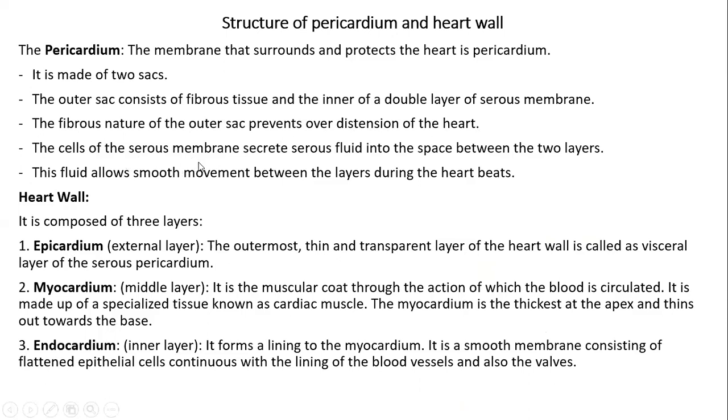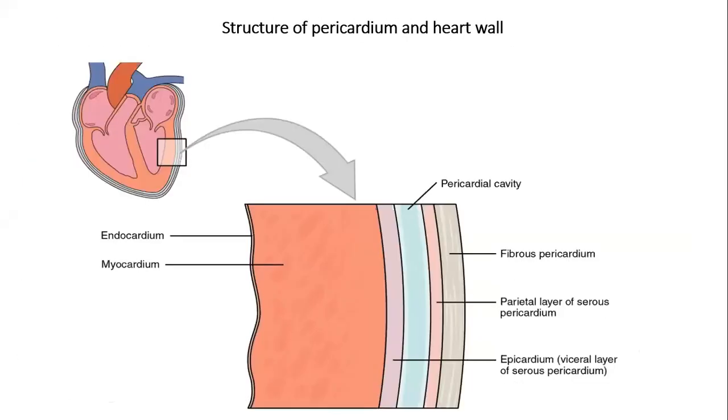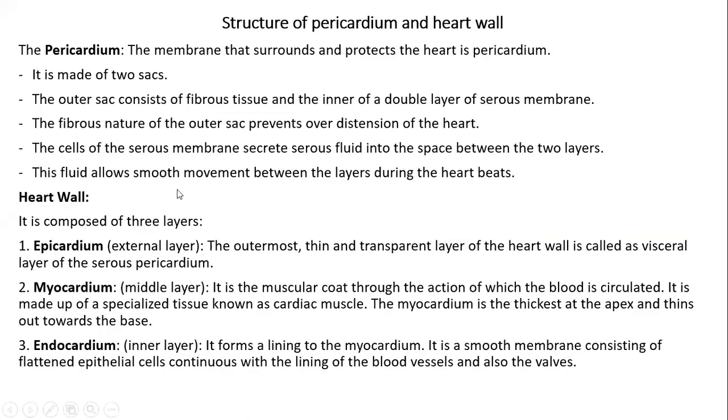The cells of the serous membrane secrete the serous fluid into the sac between the two layers. In that, the serous fluid is secreted. Why? The fluid allows movement between the layers during heartbeats. When the heart beats, it allows smooth movement.